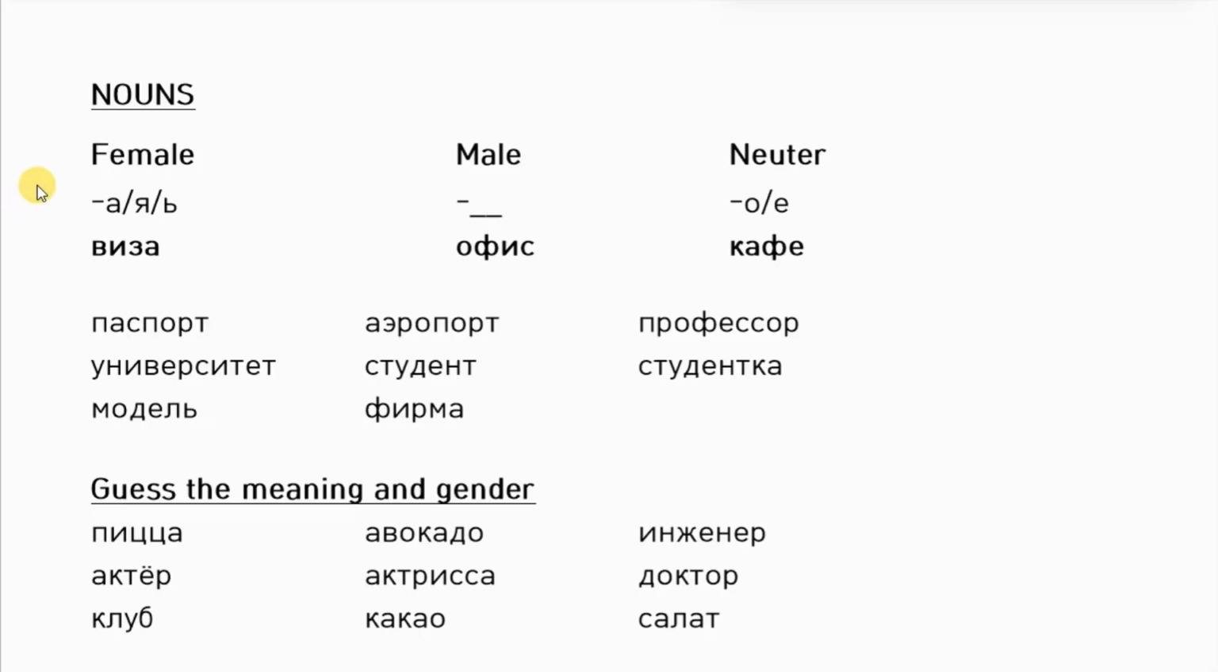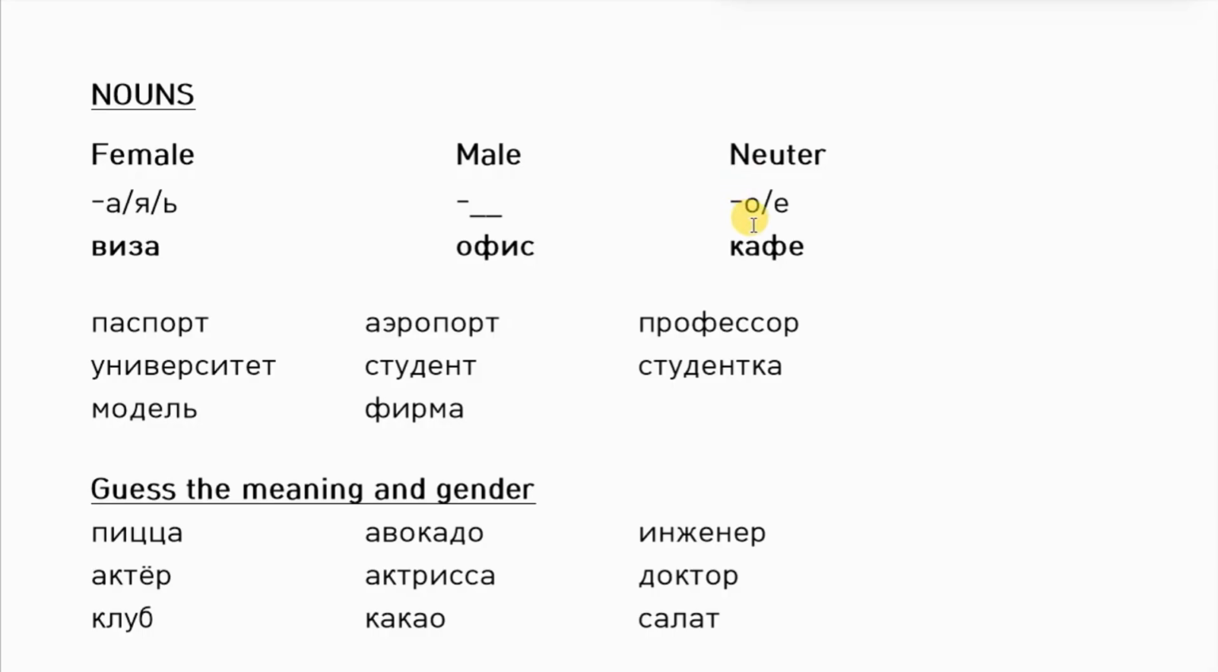Now let's see how to differentiate the nouns by the gender. In the Russian language, there are 3 genders of the nouns: female, male, and neuter. For example, female can end with a, ya, or the soft sign. For example, visa. Visa is female because it ends with a. Male, usually they don't have any ending, they end with a consonant. For example, office.